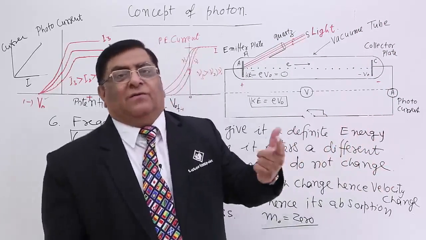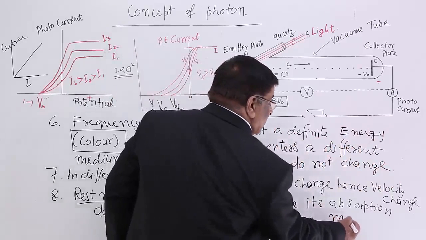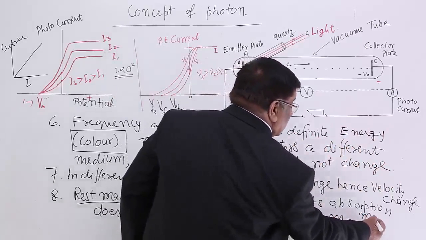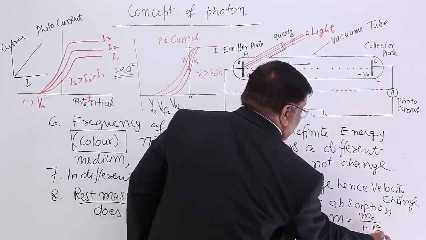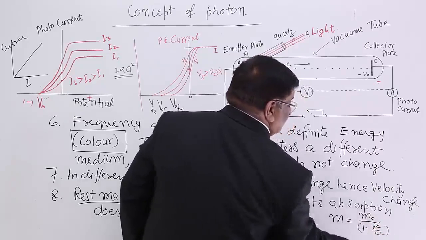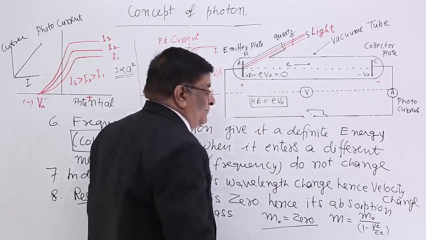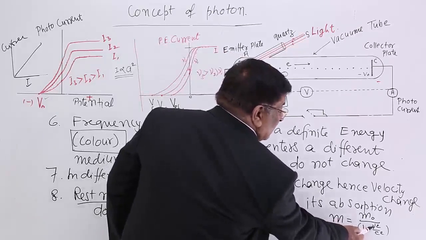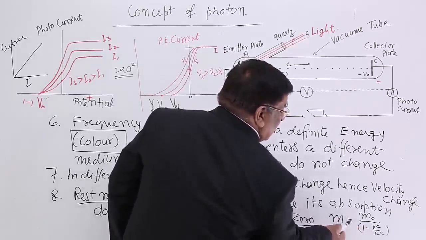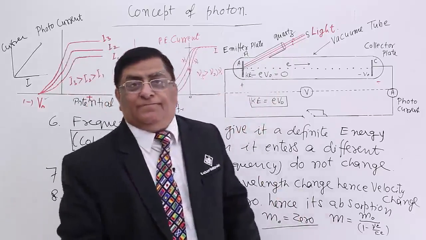This is the relation of Einstein with the mass, that mass under motion is equal to rest mass divided by the square root of 1 minus v square upon c square. So when velocity, you bring the velocity equal to velocity of light, m naught will become 0 for photon.